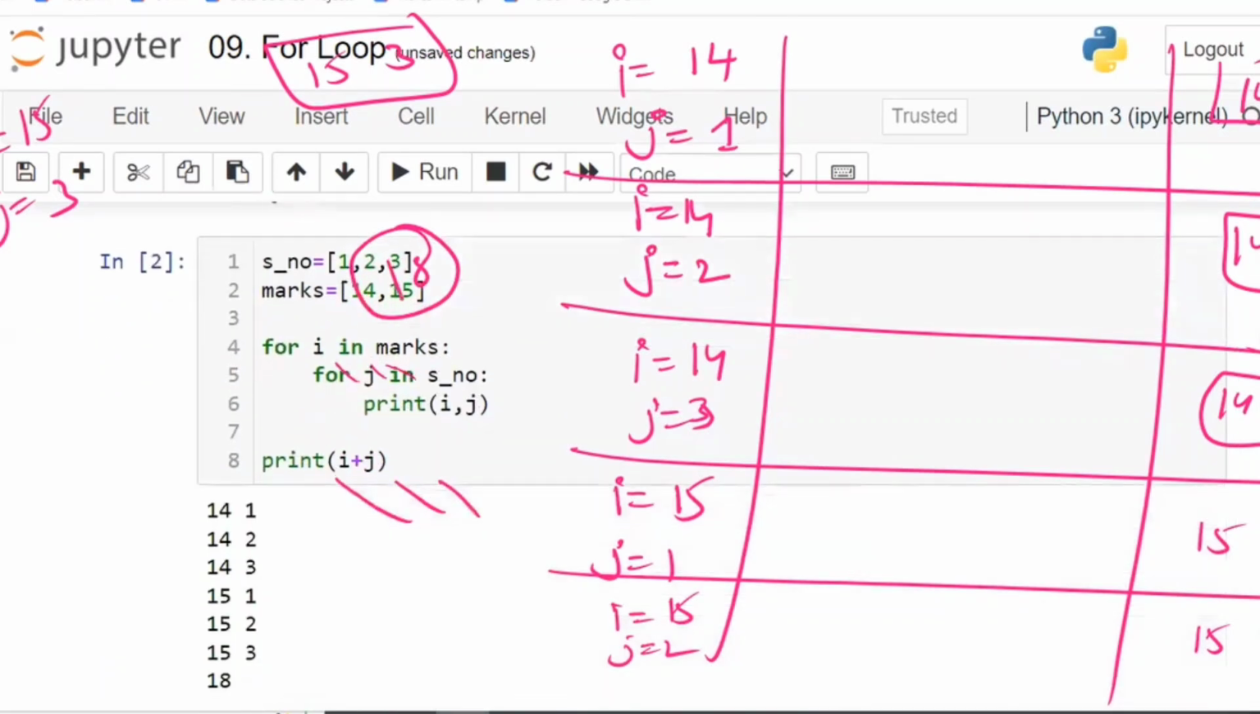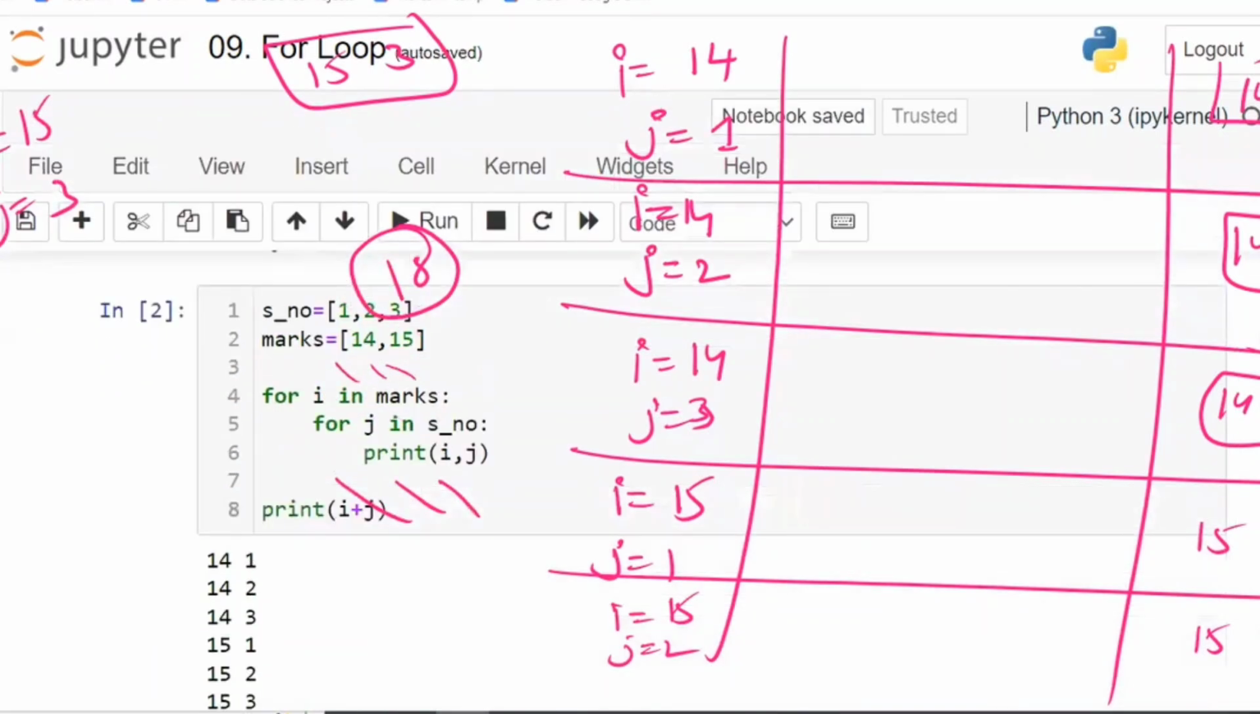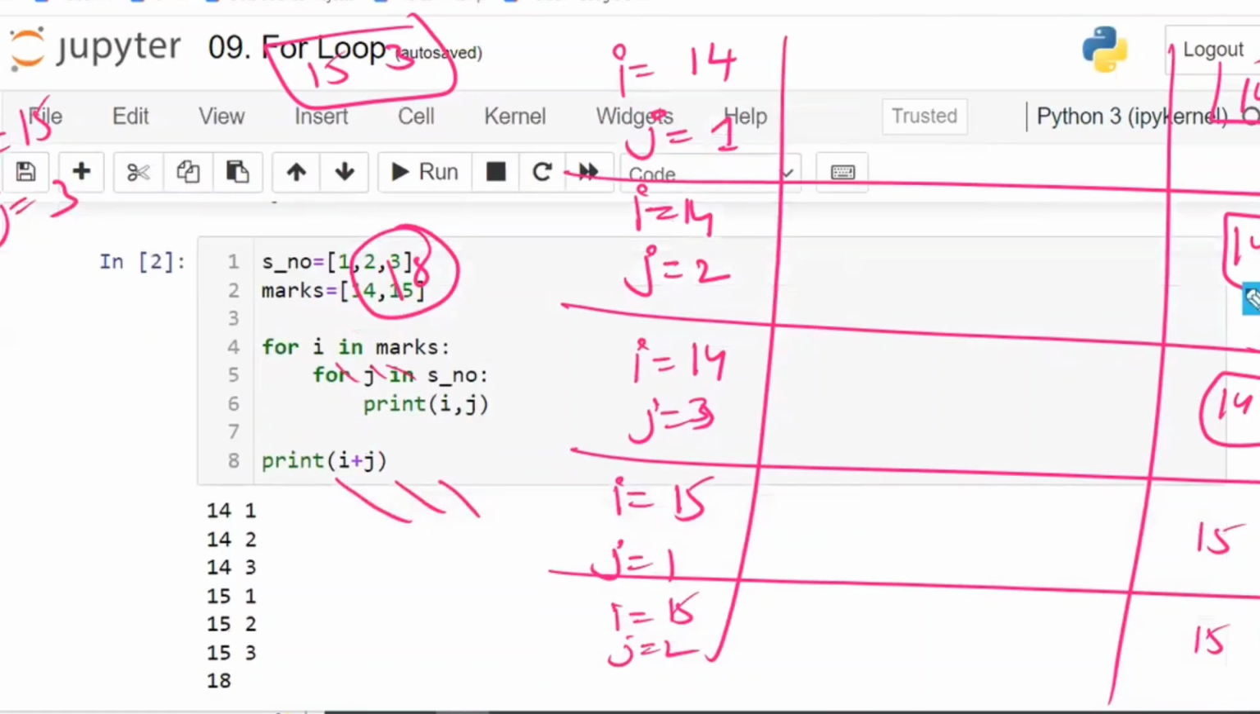No comma is there. Space. 14 space 1, 14 space 2, 14 space 3, 15 space 1, 15 space 2, 15 space 3, and finally 18. Why will you get multiple options? When you execute line by line, automatically you will get only one option. That is the correct option.